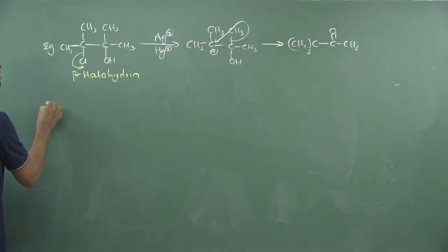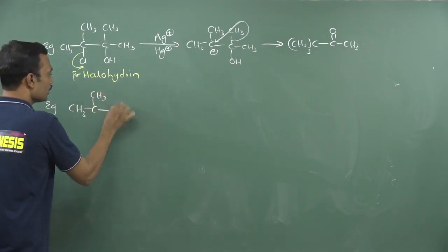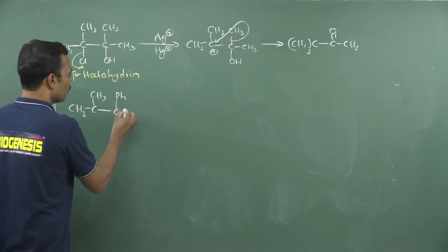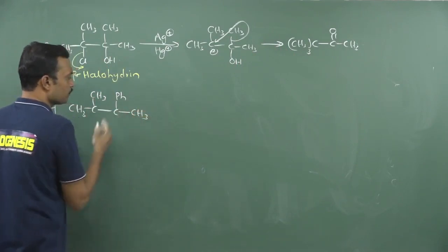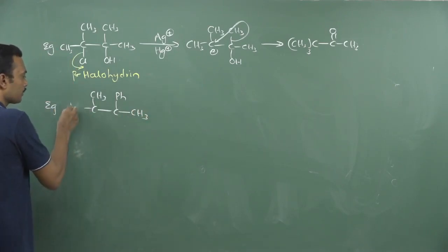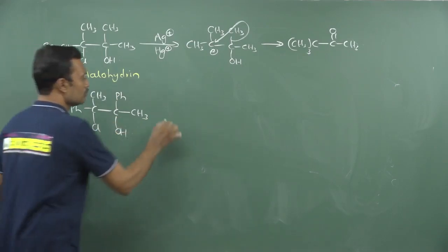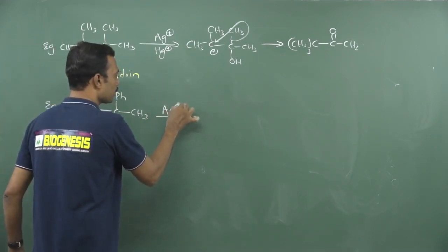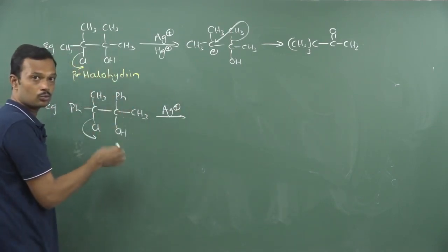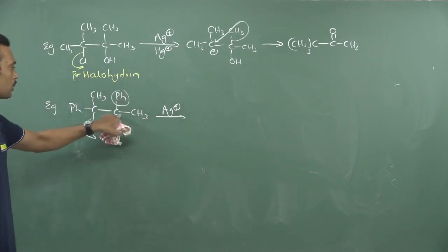So I will give one unsymmetric halohydrin like this. This is CH3 and here the carbon carries phenyl, okay, and here one more, here I am writing CH3, two different. And here also if you write phenyl, methyl, it will be clear, so that it will relate to the migrating group. See, if I use any heavy metal cation, this halogen is going to be removed here. From this, which is the migrating group that will create an unstable cation, that is phenyl. If you migrate phenyl, you will get an unstable cation here.